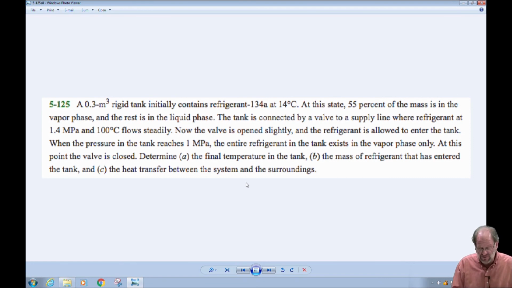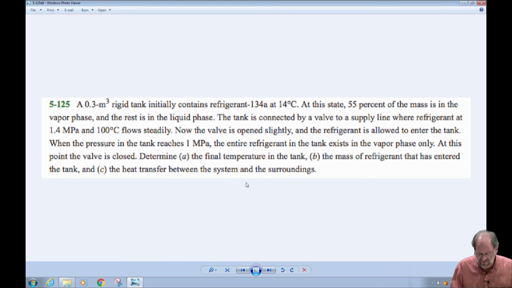It says the valve is now open slightly and the refrigerant is allowed to enter the tank. When the pressure reaches 1 megapascal, all the refrigerant in the tank is in the vapor phase only. In other words, you finally have turned that two-phase mixture into all vapor, which is saturated vapor. And that's when the valve is closed and the problem ends.